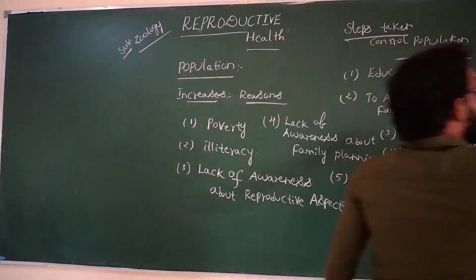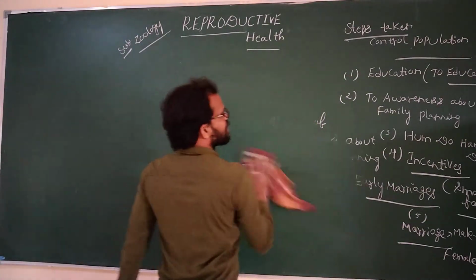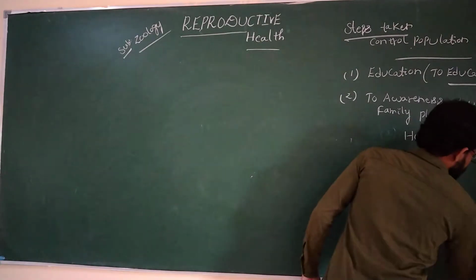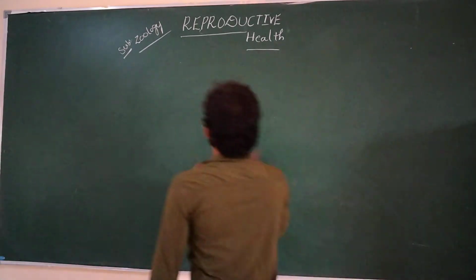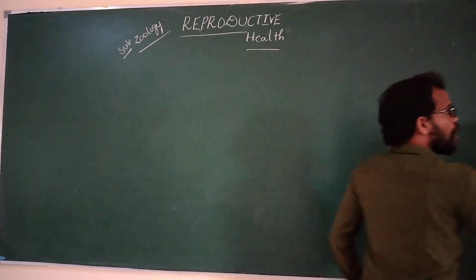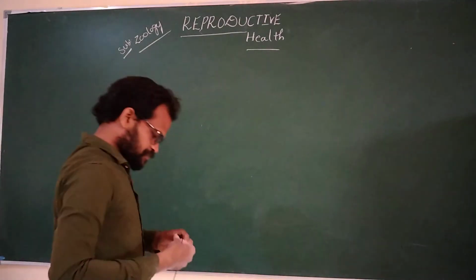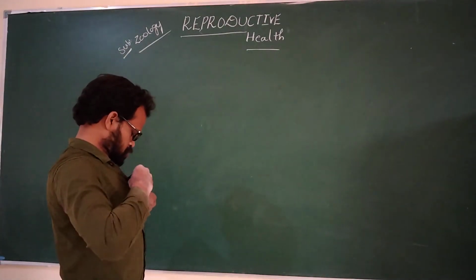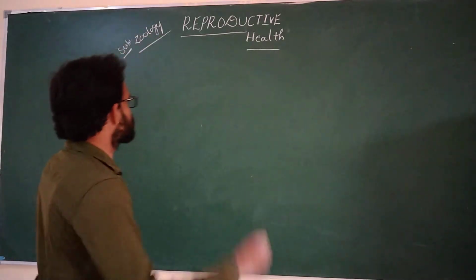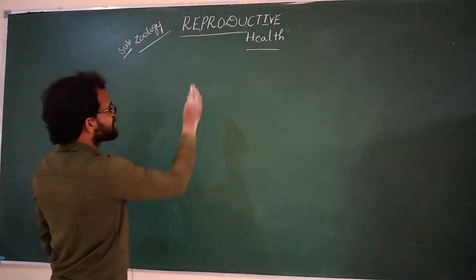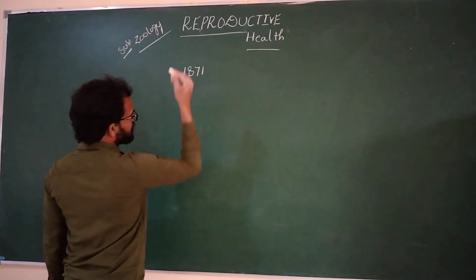Okay, now coming to the next one. How are these populations calculated? The first population count was calculated in the year of 1871.